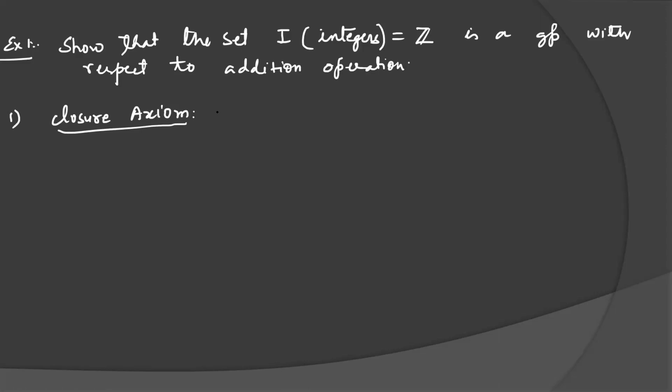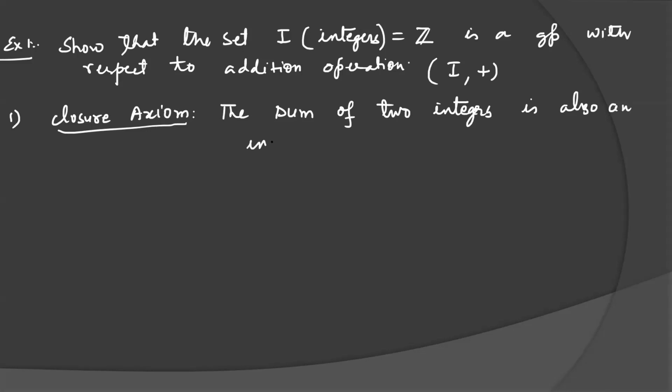Here we can write in shortcut form, I with respect to binary operation addition. This is the symbol for the algebraic structure here. We know that the sum of 2 integers is also an integer, such that a plus b is also an integer for every a and b belonging to integers.